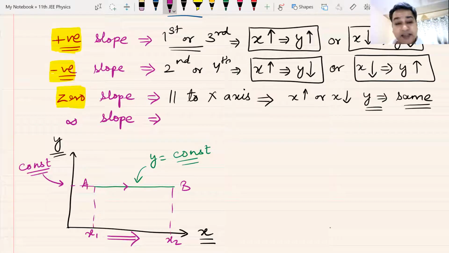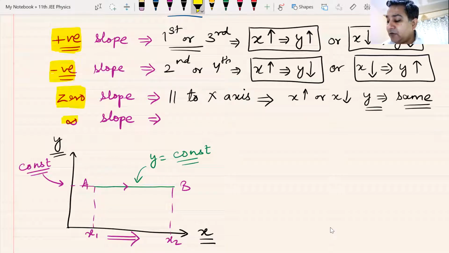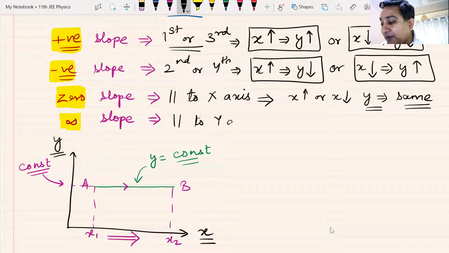Okay. Then if you have understood this, you must be able to tell me what would be a graph with infinite slope or undefined slope. Yes, Teja, that was what I was expecting from you. Great one. This would be a graph which would be parallel to y-axis.